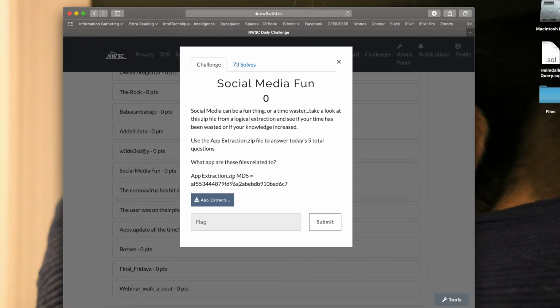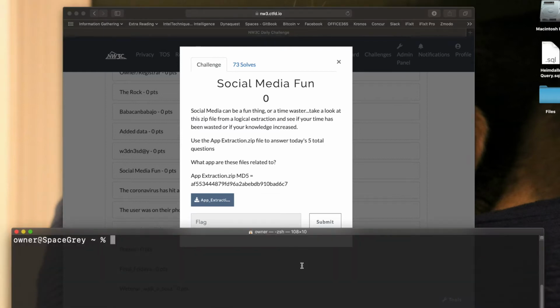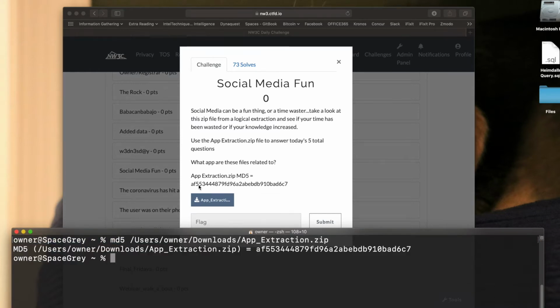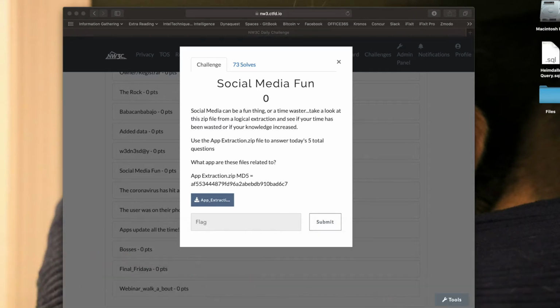You can see we have a zip file with an MD5 hash value, and the first thing we want to do is download that file, and then confirm that the hashes match. I'm going to open up Terminal on my Mac and type in the MD5 command. Once I do that, I'll drag and drop the file on there. And as you can see, AF55 at the beginning, D6C7 at the end. I do have a valid hash and I have a good file.